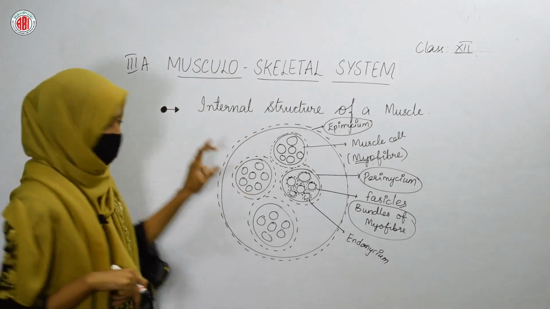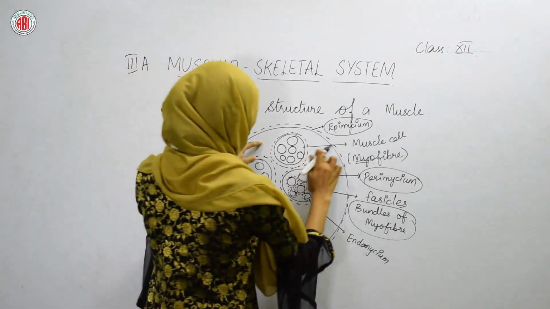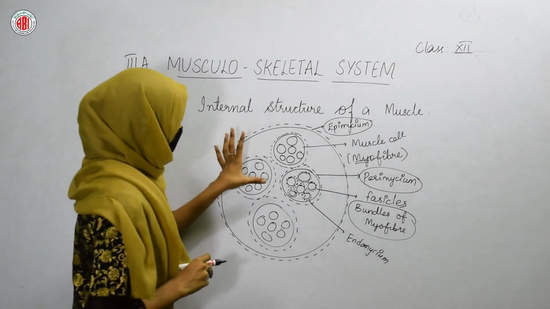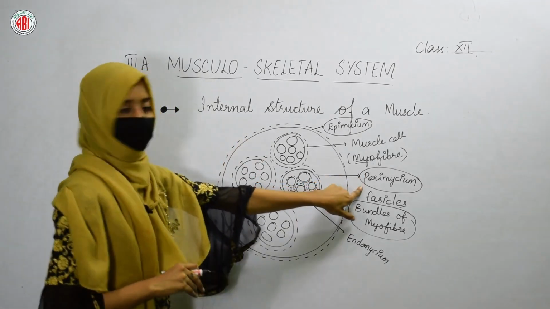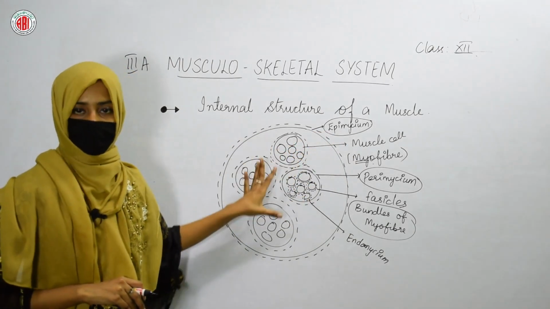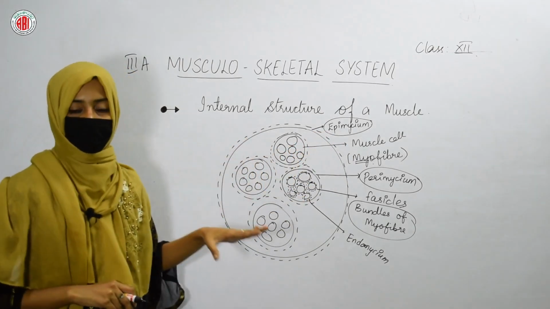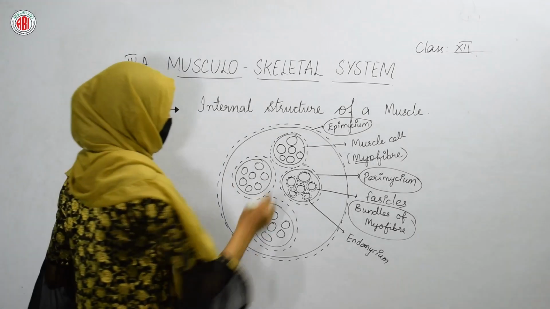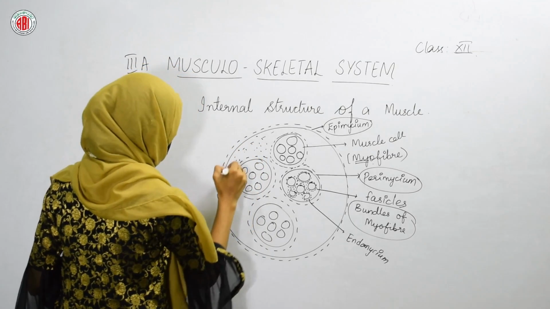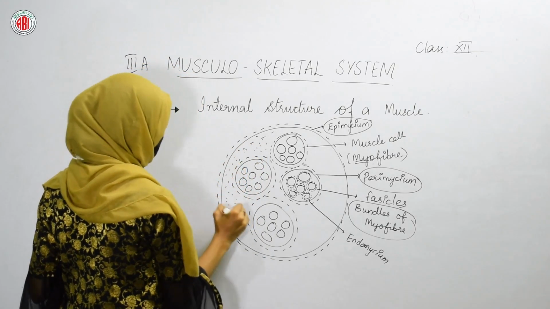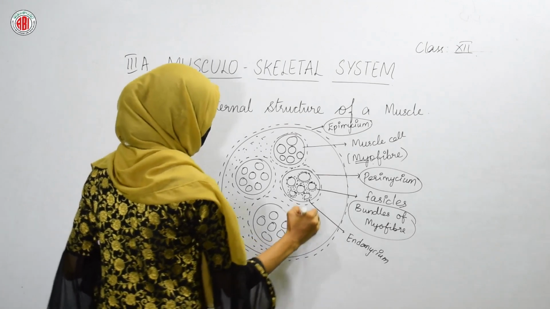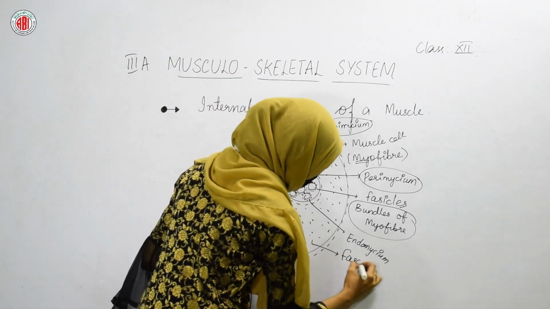I hope it's clear to you. Now, when you see the internal structure of a muscle, besides perimysium, the connective tissue which surrounds the muscle cells, one more connective tissue is present, that is in the whole muscle. It is not surrounding anything. It is present inside the muscle, and this connective tissue is called fascia.